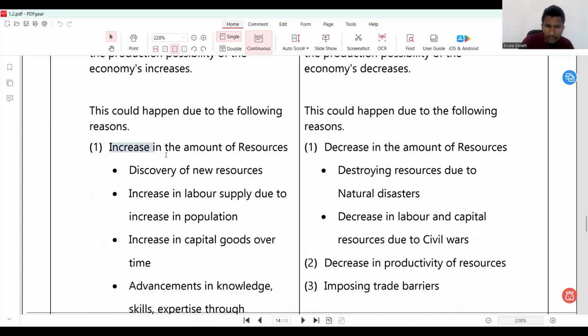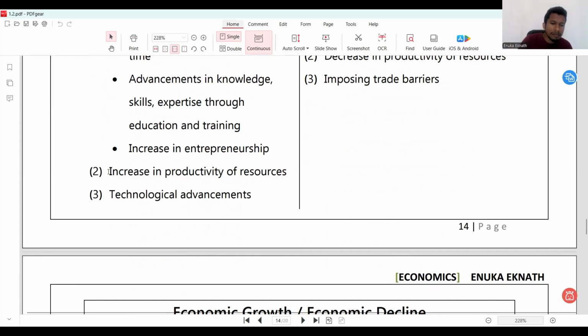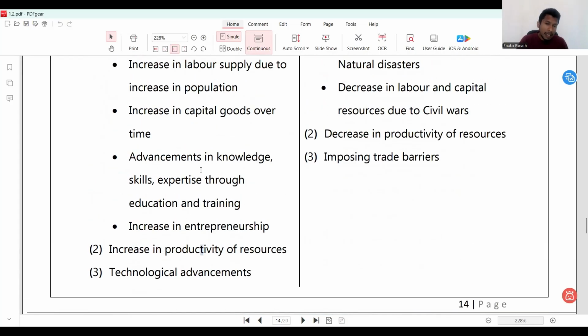The first reason is the increase in the amount of resources. The second one is increase in productivity of resources. And the third one is technological advancement. So these are the main three reasons for a rightward shift of the PPC.